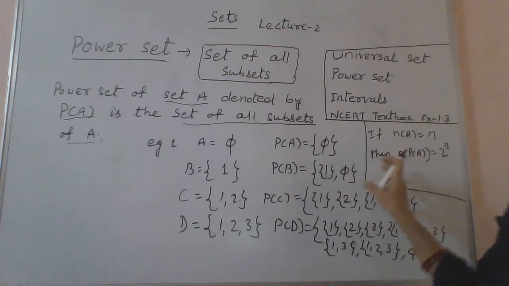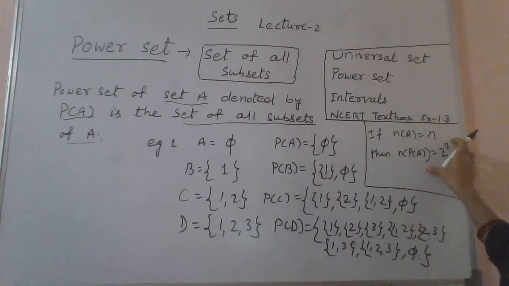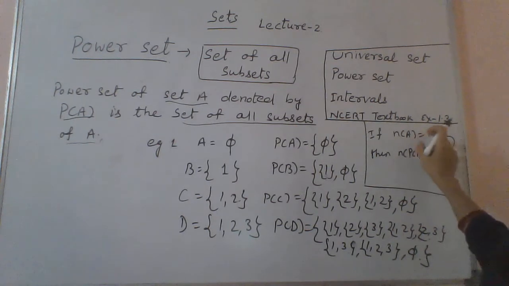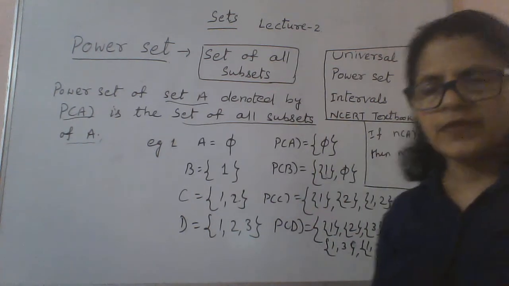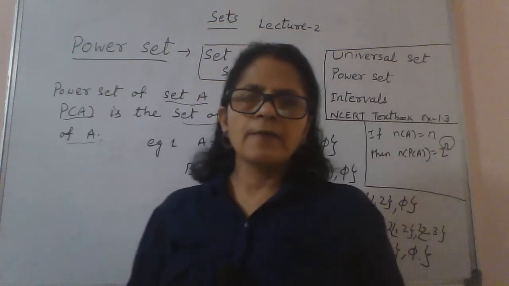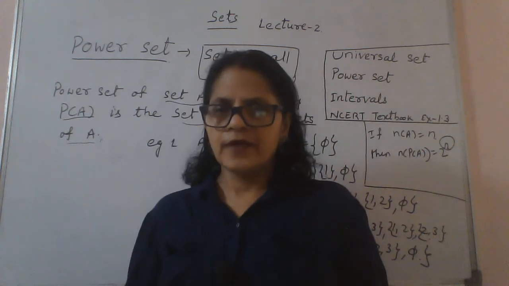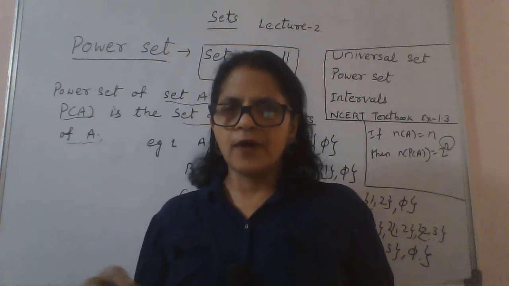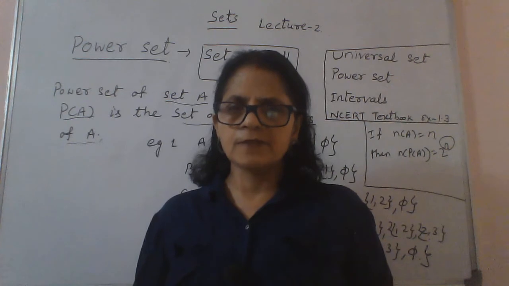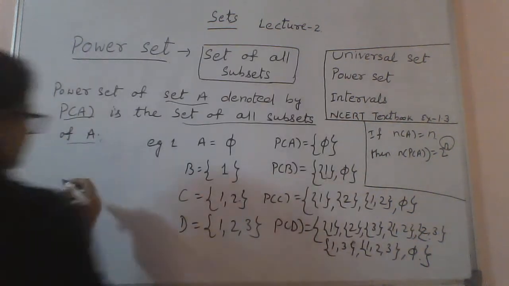Whenever you have to find the number of elements in the power set of any set, it is 2 to the power n, where n denotes the number of elements in that particular set. Or in other words, you can say the number of all possible subsets of a set is 2 raised to the power of the number of elements present in that set. Okay, so let's write this down.